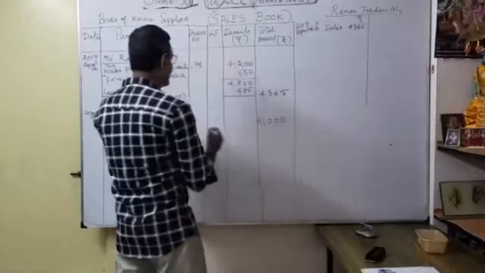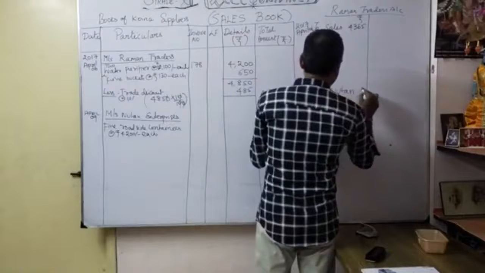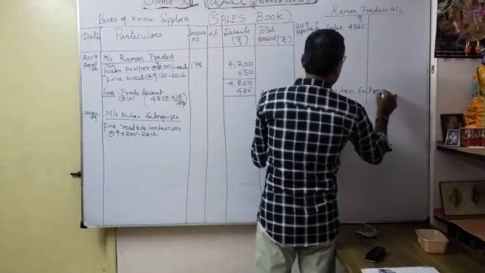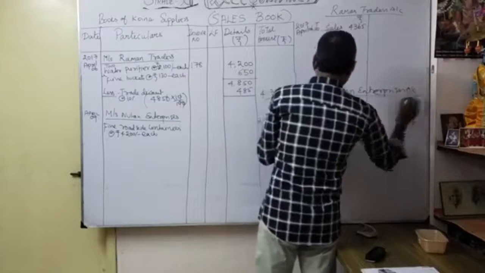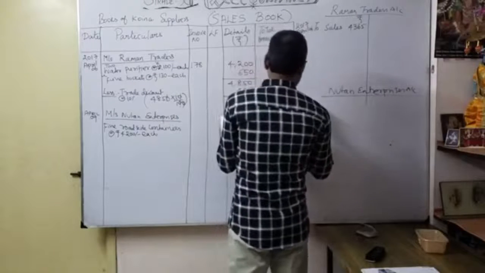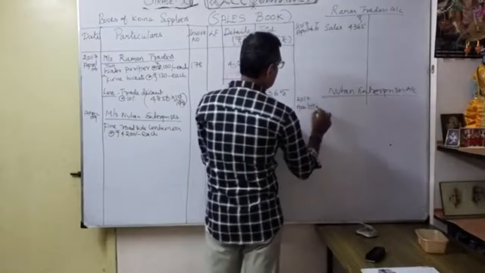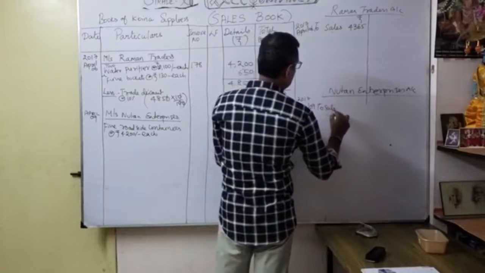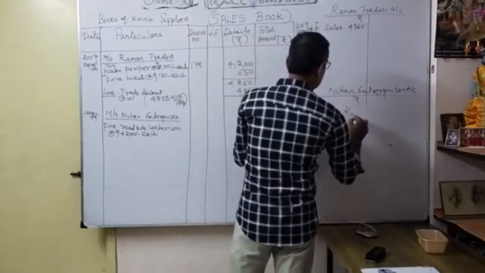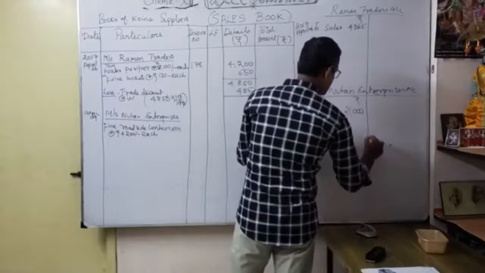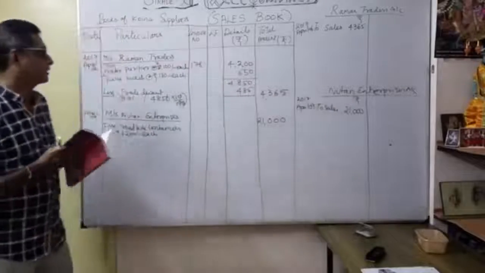So immediately I can open Newton Enterprises account. So the date is April 9, 2017, April 9 to sales. So how much? 21,000. You understood? 21,000. So that's our second customer, Newton Enterprises.